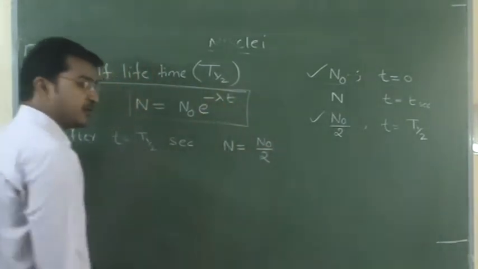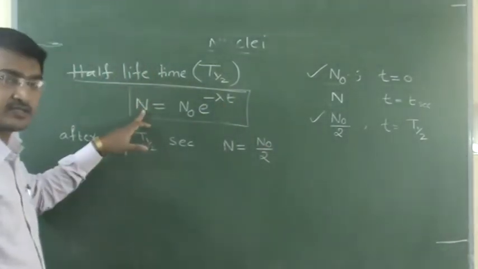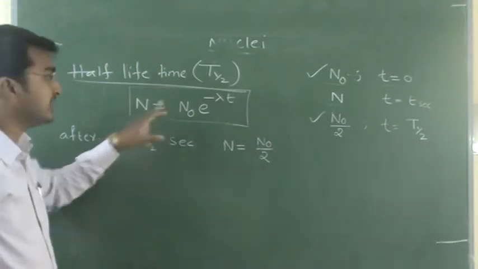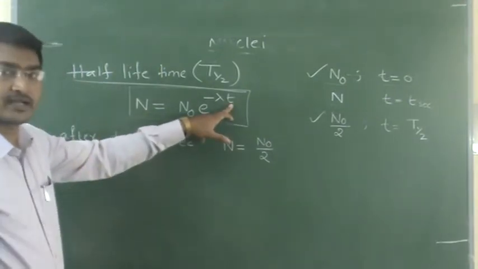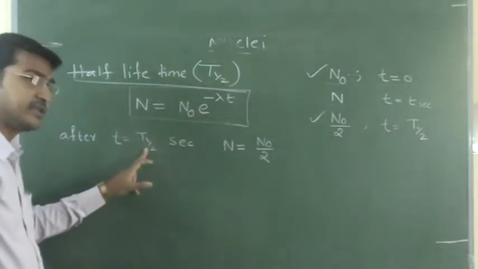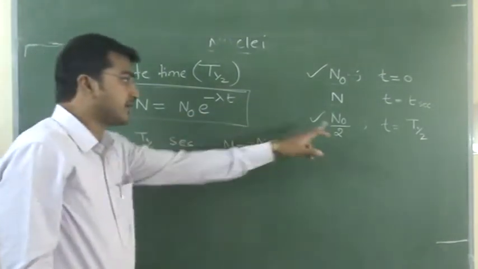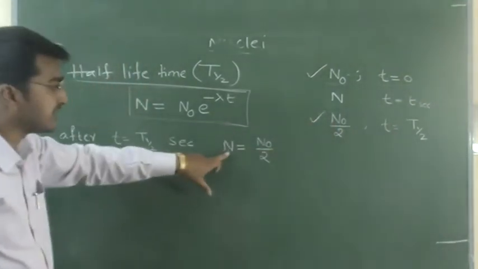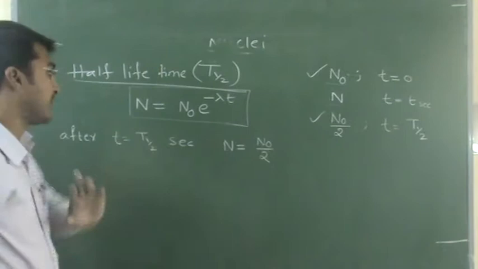N0 divided by 2. See here, this is the general equation that represents the number of nuclei present after t seconds, small t. But here I am saying that t is T half. So after T half seconds, how many nuclei are present? N0 by 2. That means N is equal to N0 divided by 2. Then substitute.